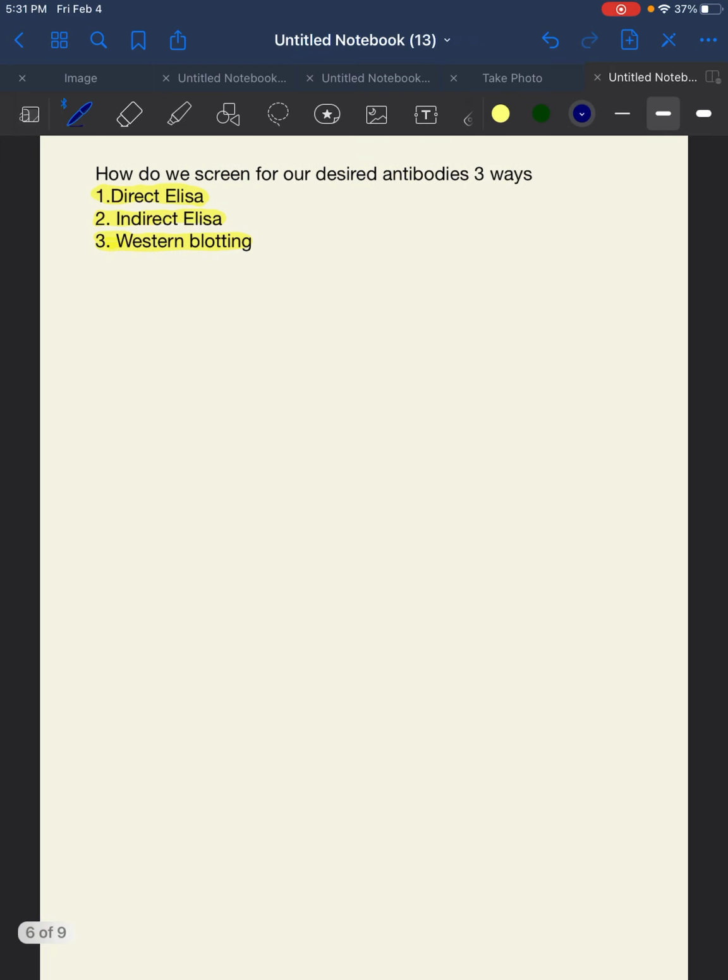There are actually 3 ways to detect an antibody. It doesn't have to be a monoclonal antibody. It could be polyclonal antibodies also. There's direct ELISA, indirect ELISA, and Western blotting. These are the 3 main methods to use. Indirect ELISA is also called sandwich ELISA. Direct ELISA is called sandwich ELISA. Should note that. Indirect ELISA is the most efficient, and then direct ELISA is the least efficient.